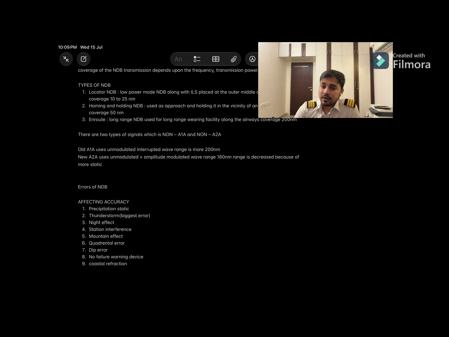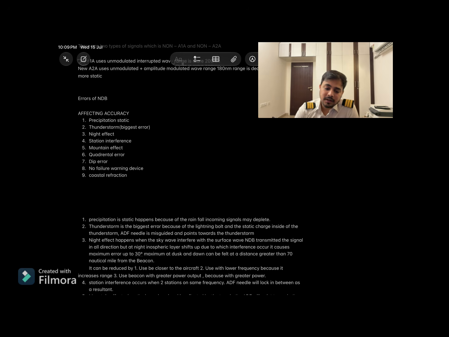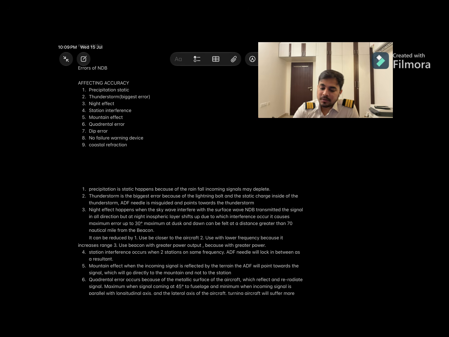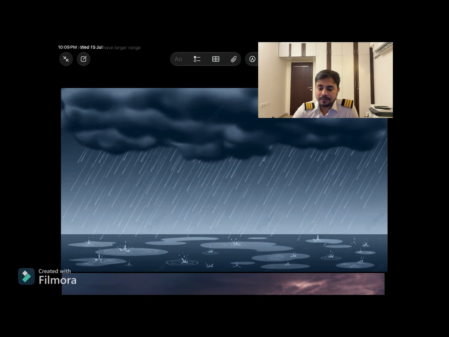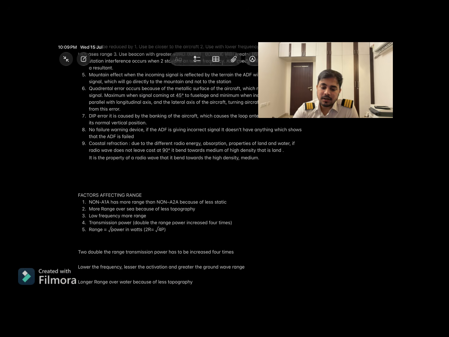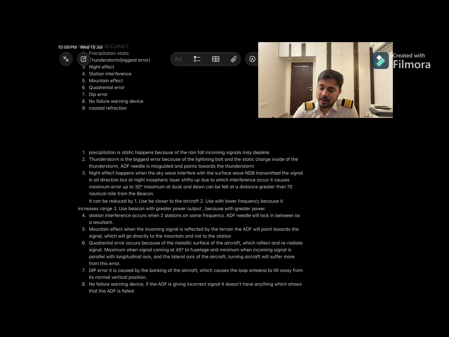All right. Errors of NDB: there are many errors in the NDB, and you have to remember all the errors. So first is the precipitation static. Precipitation static happens because of the rainfall. Incoming signals may deplete like this. Because of the rainfall, incoming signals will deplete. Then there is the biggest error of NDB, which is the thunderstorm. Thunderstorm is the biggest error because of the lightning bolt and the static charge inside the thunderstorm. The ADF needle is misguided and points towards the thunderstorm like this.